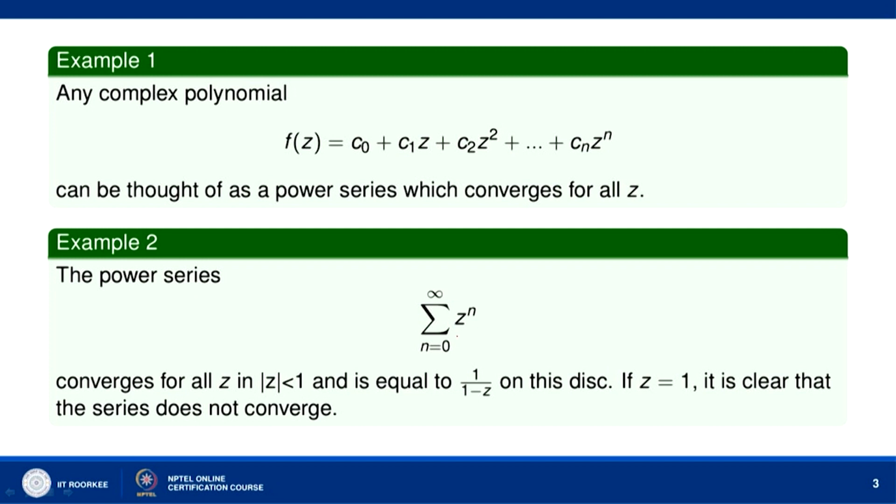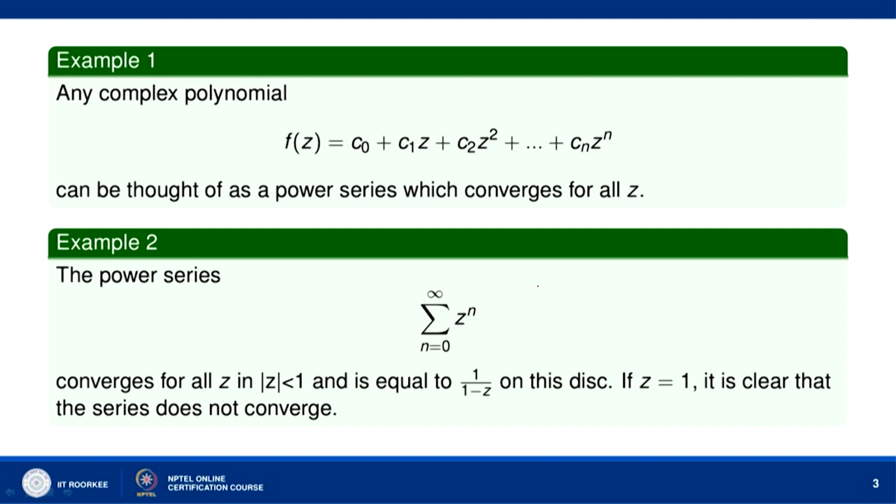Now, the power series sigma n equal to 0 to infinity z to the power n converges for all z in mod z less than 1 and is equal to 1 over 1 minus z on this circular disc mod z less than 1. If z equal to 1, then we will have the nth term of the power series as 1, and so the nth term does not go to 0 and therefore, the series does not converge. So, we can see that the series converges for all z in mod z less than 1.